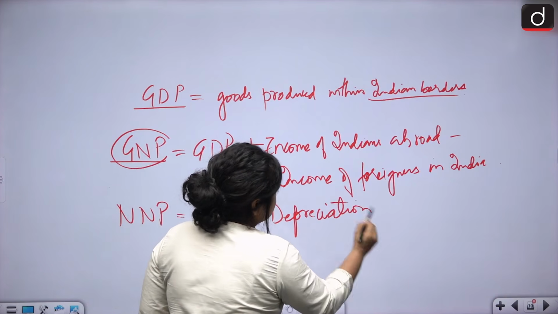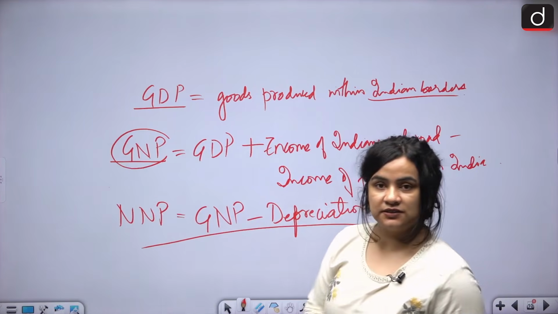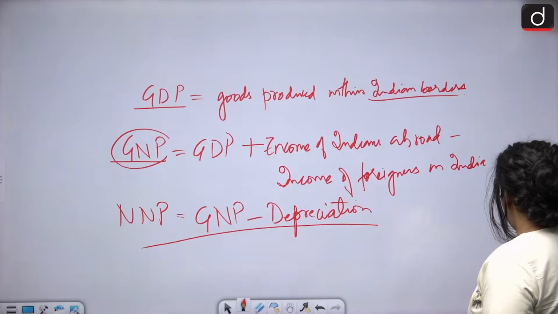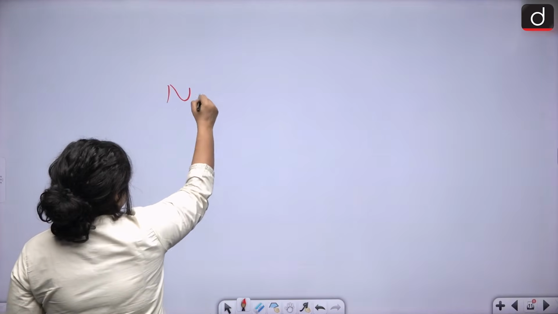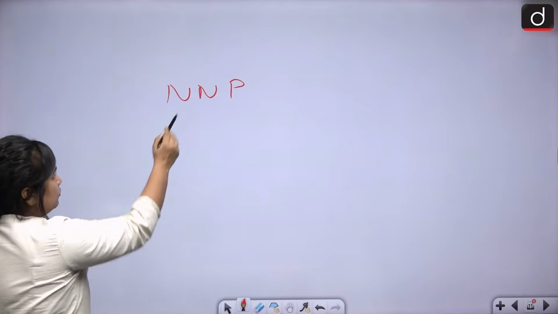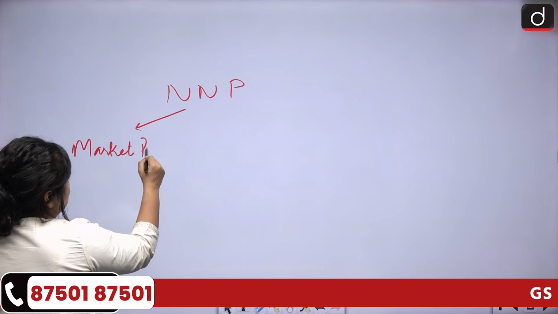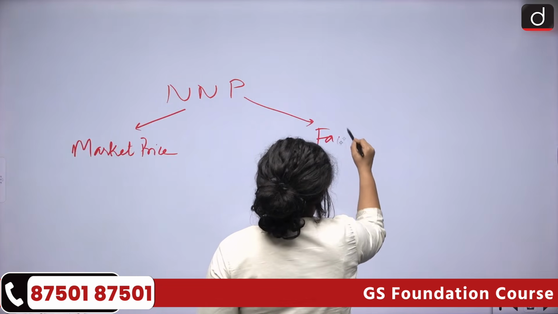Depreciation meaning wear and tear will give me net national product. Now there are two ways to understand or measure the net national product. How? At market price or at factor cost.